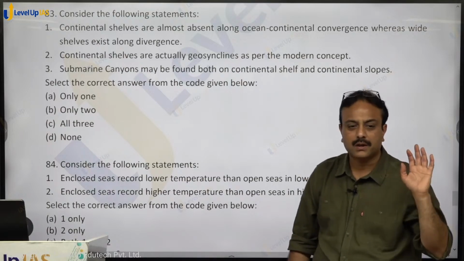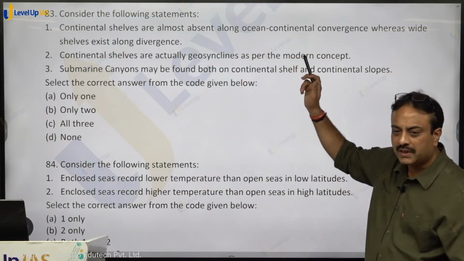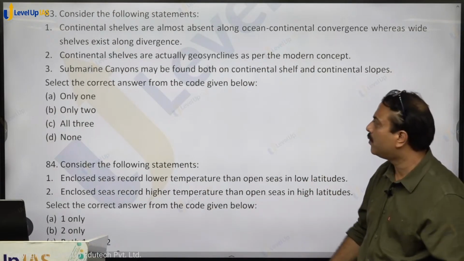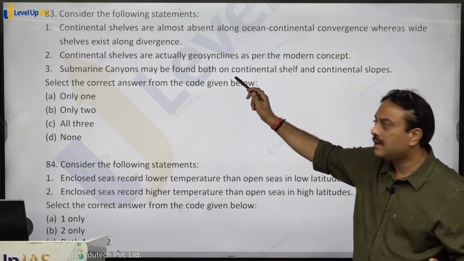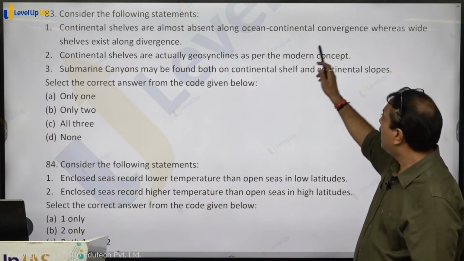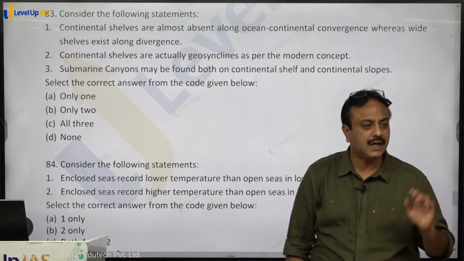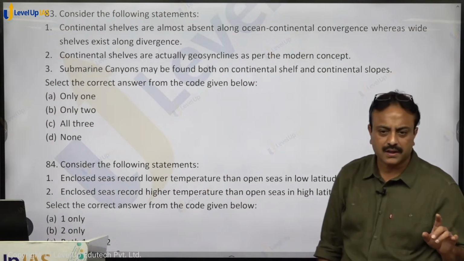Shelf is finished. Are you getting that? So whenever oceanic continental convergence takes place, the shelf is consumed in the formation of fold mountain. And that is written, continental shelves are almost absent along ocean continental convergence, correct? It will have no impact where divergence is taking place, so it is left out. Same is written in the statement. So statement 1 is correct.